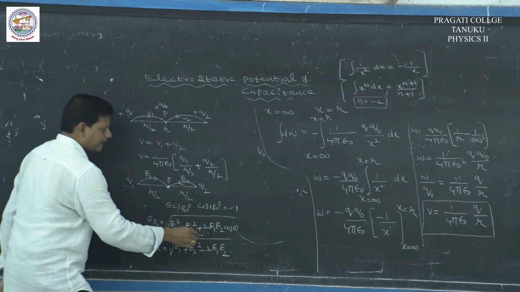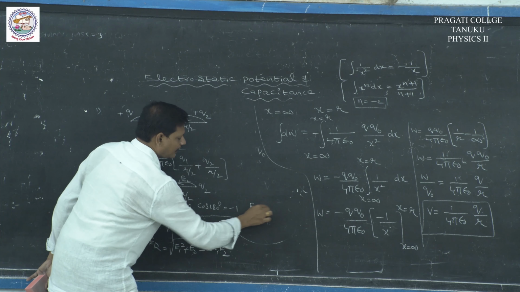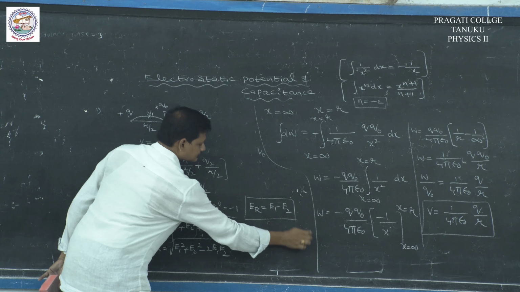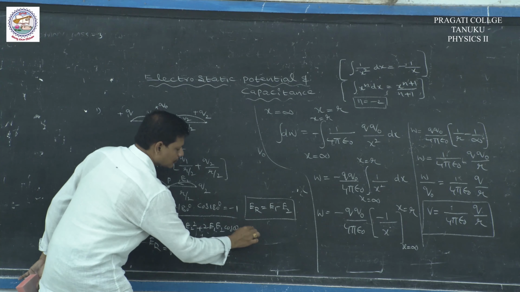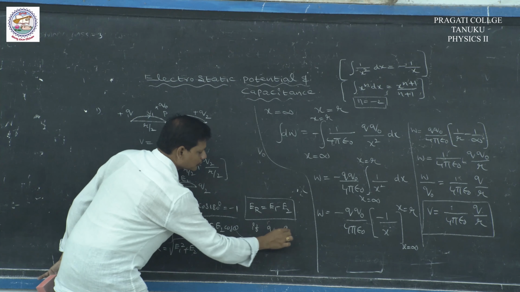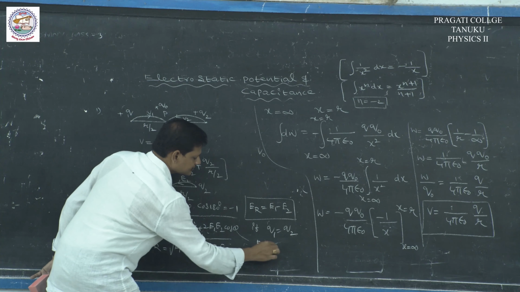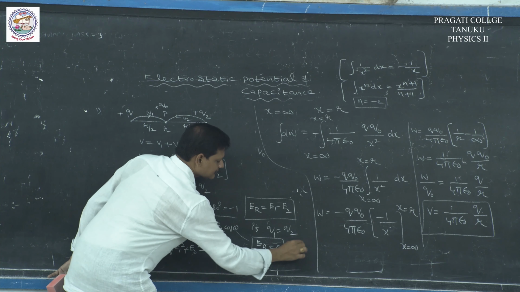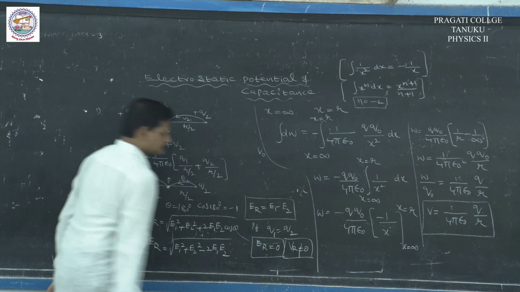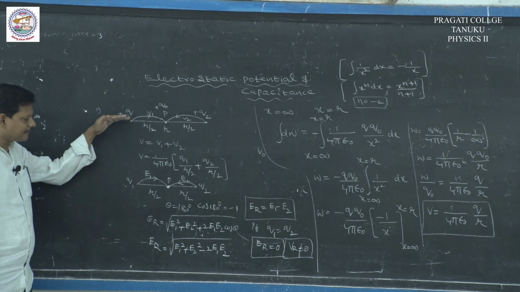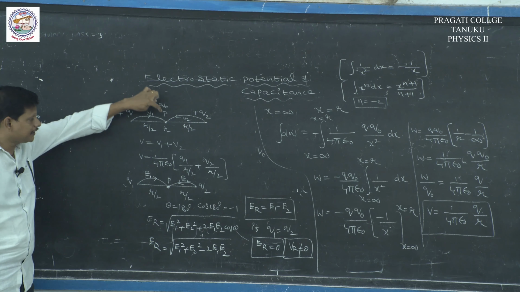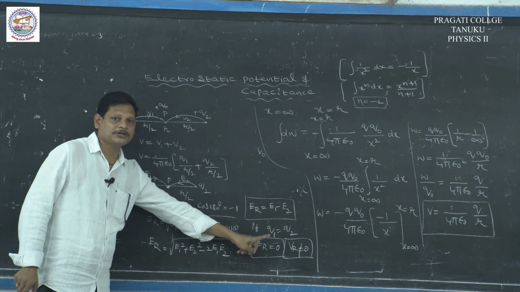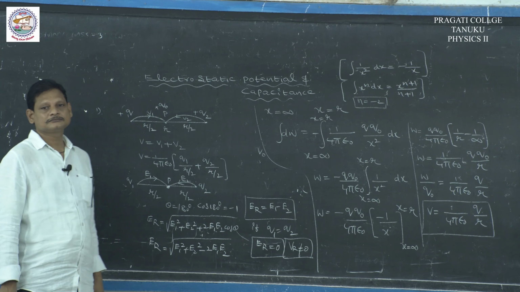By cancelling the square and root, the resultant electric field ER is equal to E1 minus E2. So if Q1 is equal to Q2, E resultant is equal to 0, but V resultant is not equal to 0. In the case of like charges, at the midpoint, the electric field intensity is 0, but potential is not equal to 0.